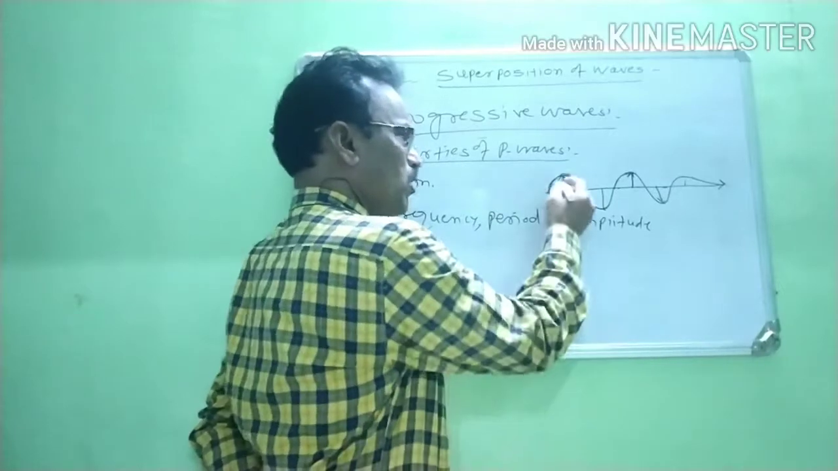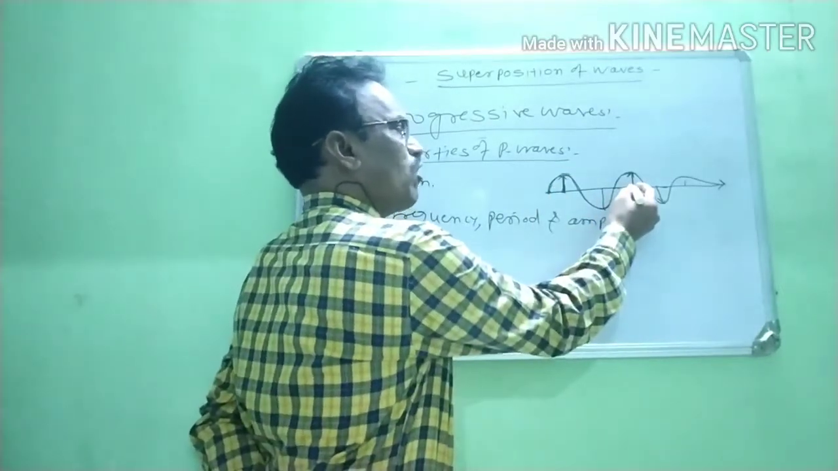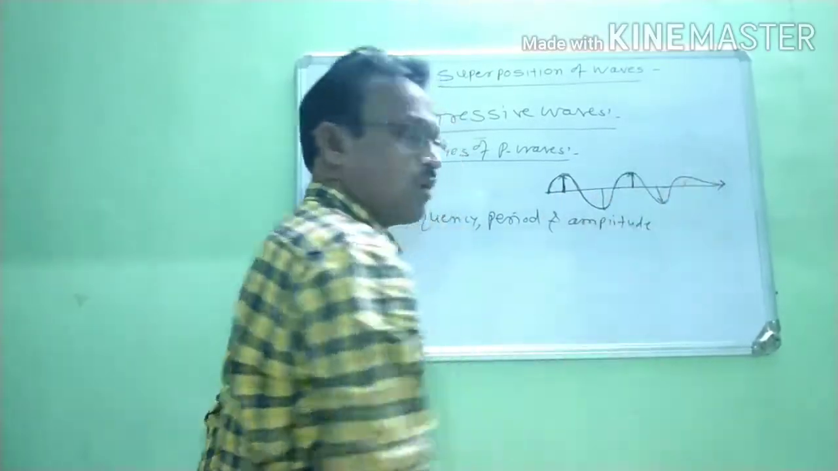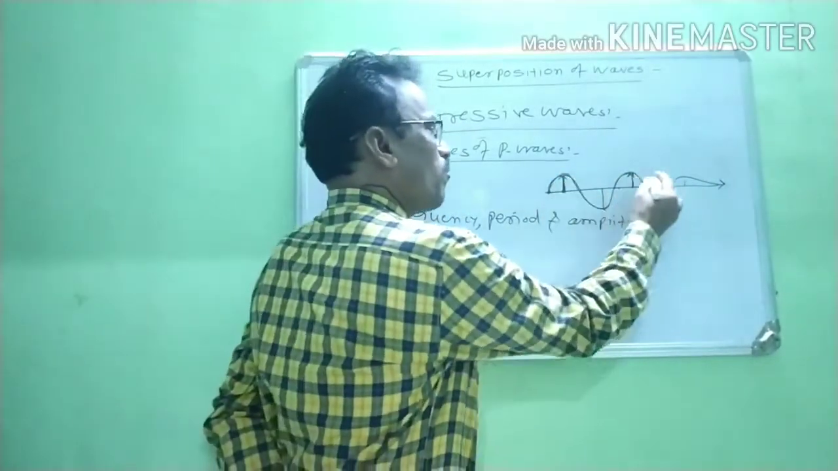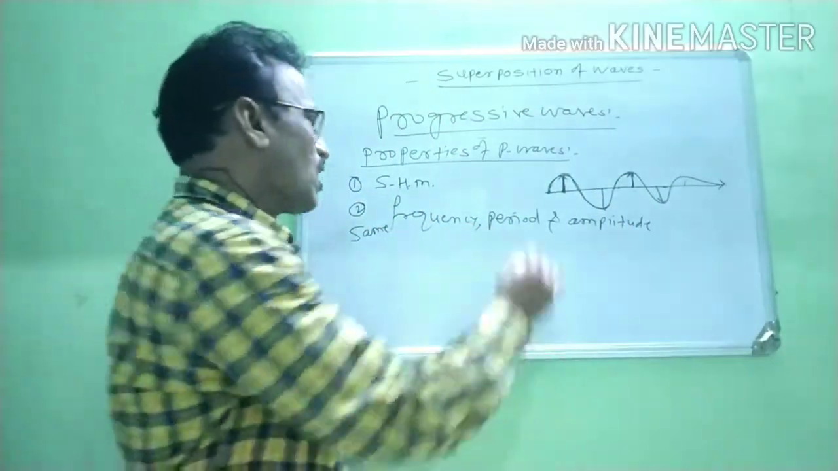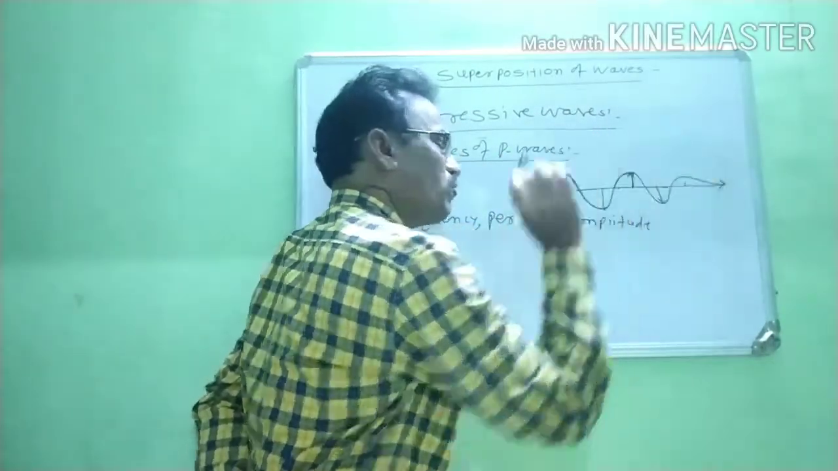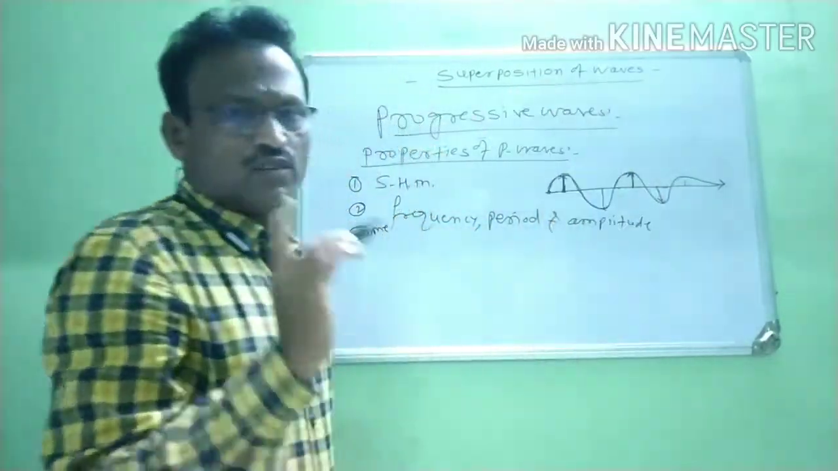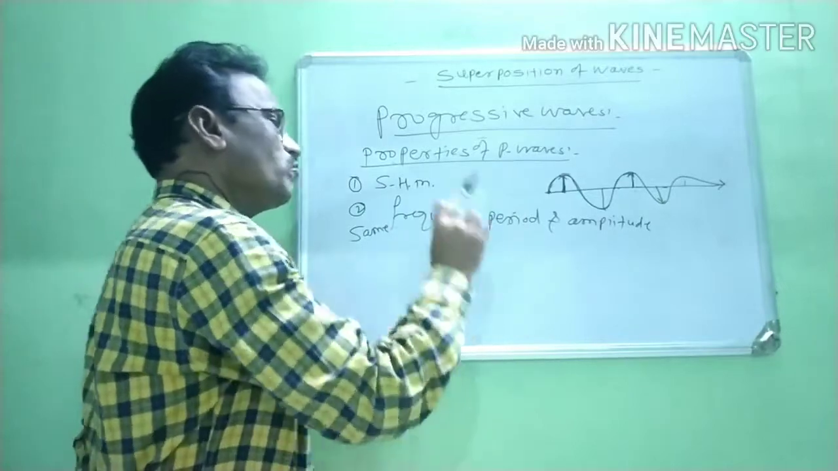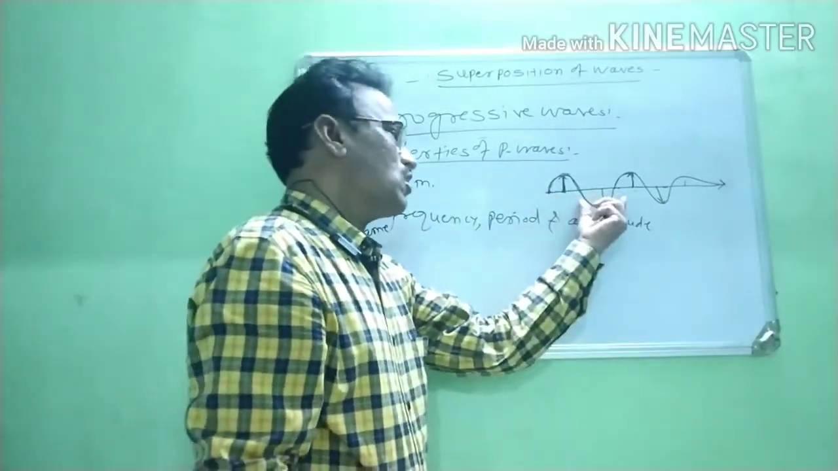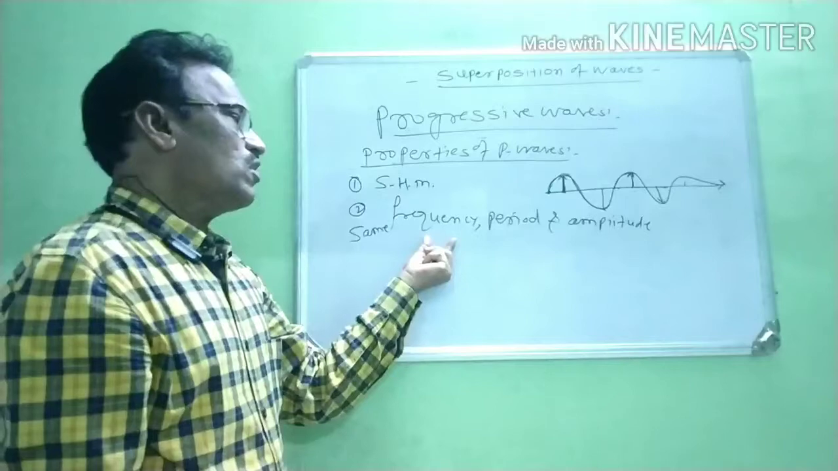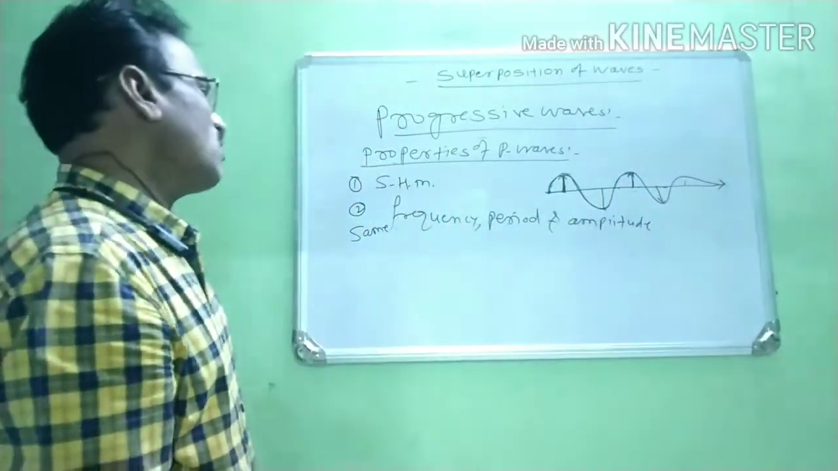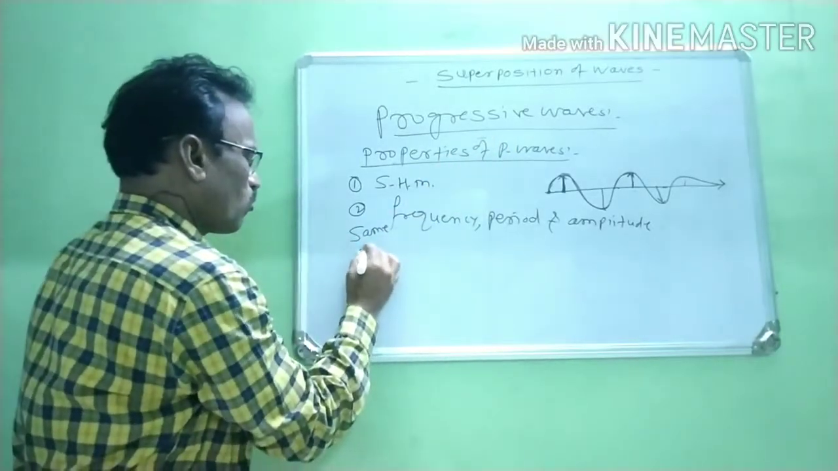Now we observe that when the first particle vibrates from its mean position, this is the amplitude of that particle. Again, the second particle vibrates; this is the amplitude of the second particle. In this way, when each and every particle vibrates, the amplitude, period, and frequency of all the particles are the same. This is the second property of progressive waves.